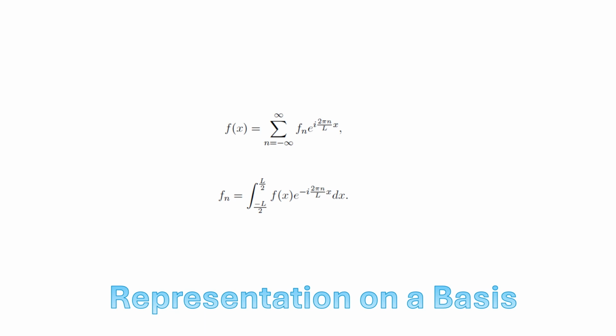Now, this function f of x expressed in this way is obviously periodic, because each one of the harmonic functions is itself periodic. So if I take any sum of periodic functions, it will remain periodic. It's less evident that this is an accurate representation of f of x, and so we'll look into that in the next couple of slides.